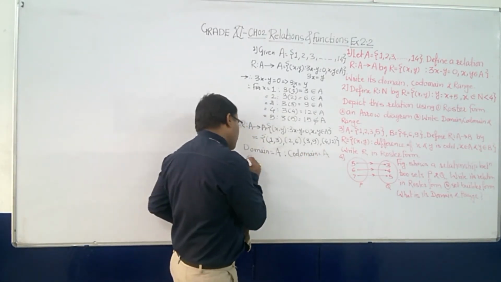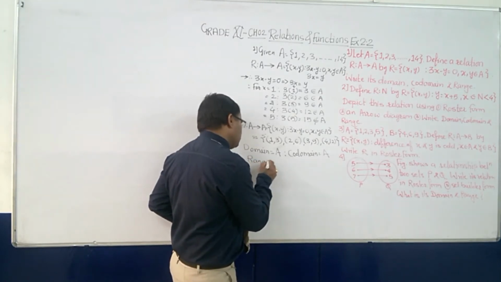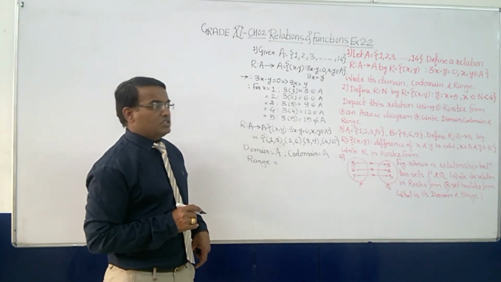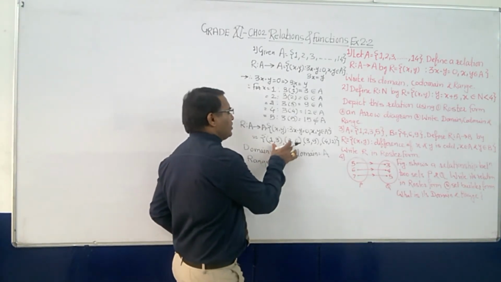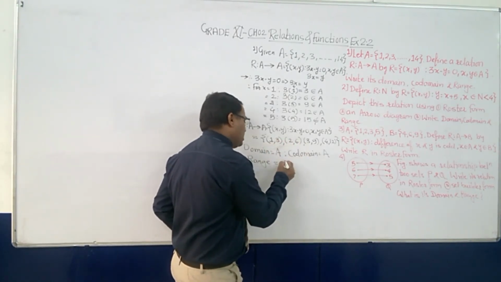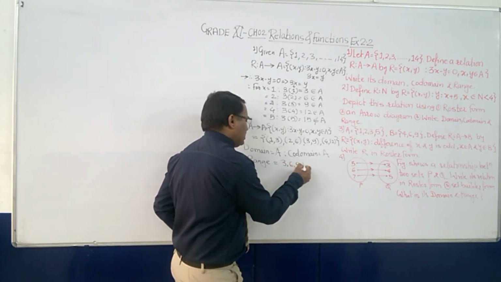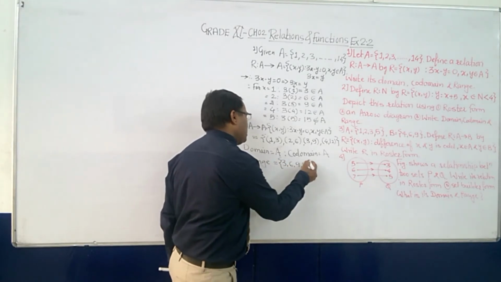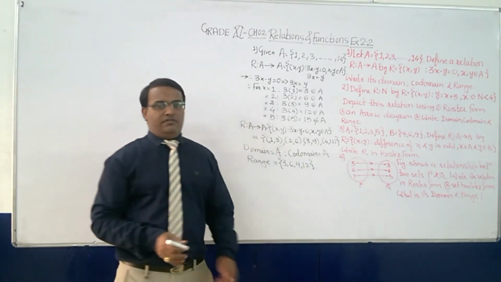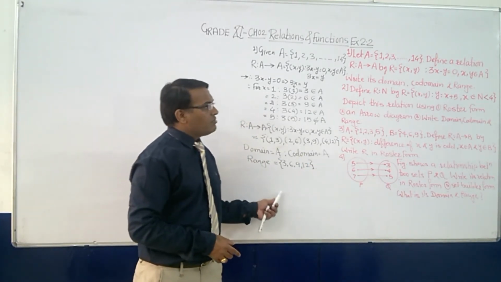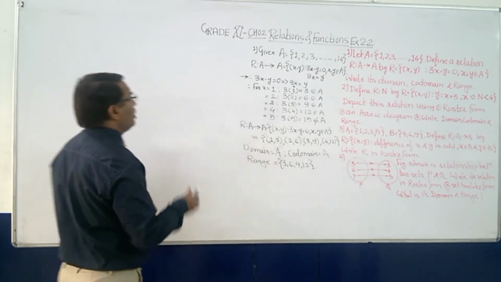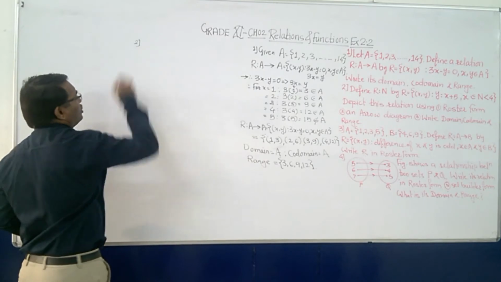But in case of range, what will happen? In case of range, it will be 3, 6, 9 and 12. Okay. So this is the answer of the first sum here only. Now sum number 2.